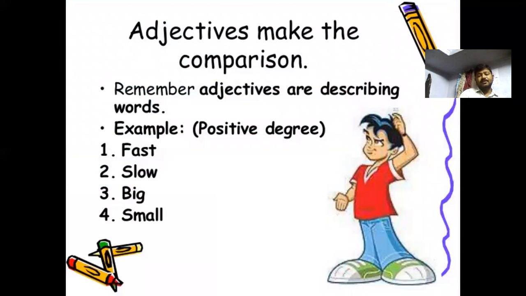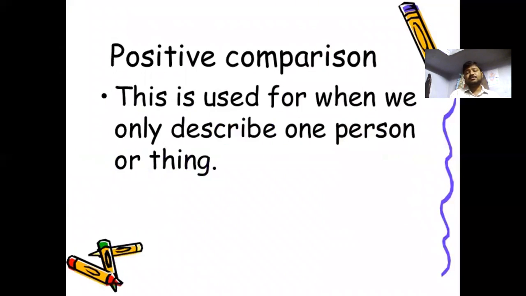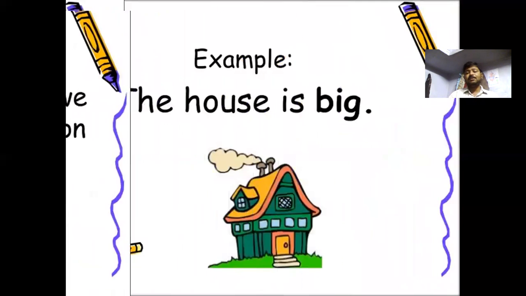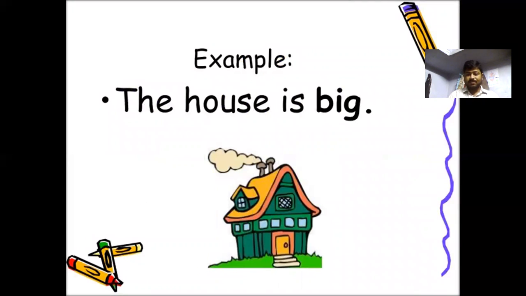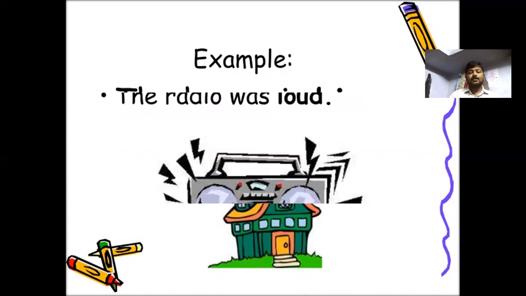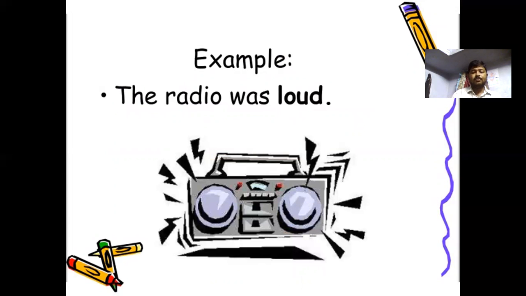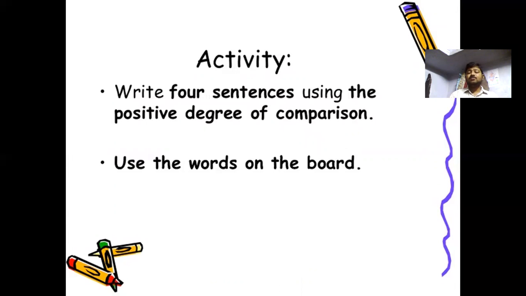And look at the other way of learning. Adjectives of comparison. Remember, there are adjectives describing words, like the positive degree, like fast, slow. Go through with the positive degree: fast, slow, big, small. Look at the sentences of the positive degree, how we can use it. This is used when we only describe one person or one thing. The house is big. The radio was loud. Look at the activity. Write your 4 sentences using the positive degree of comparison.